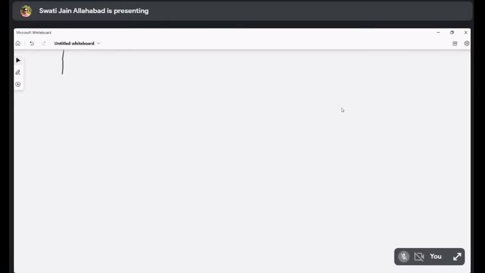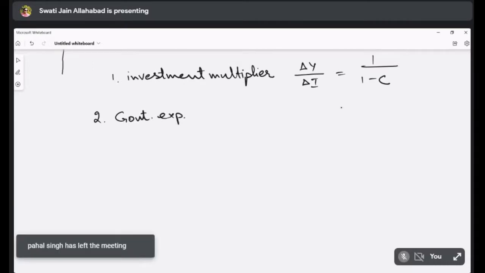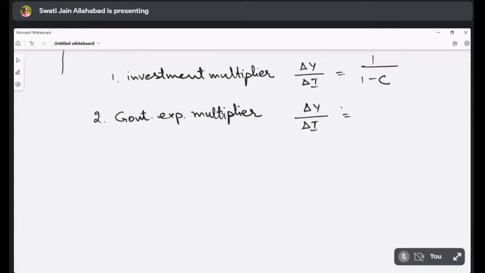We will do the calculation part again, but in terms of formula, first we have talked about the investment multiplier, which is delta Y by delta I is equal to 1 upon 1 minus C. The second is the government expenditure multiplier, where delta Y by delta G is equal to 1 upon 1 minus C.